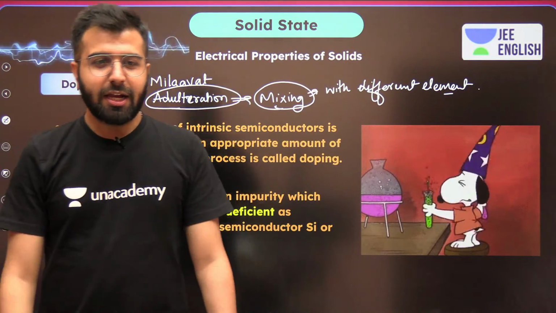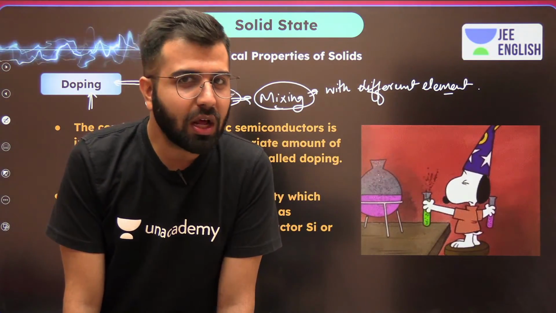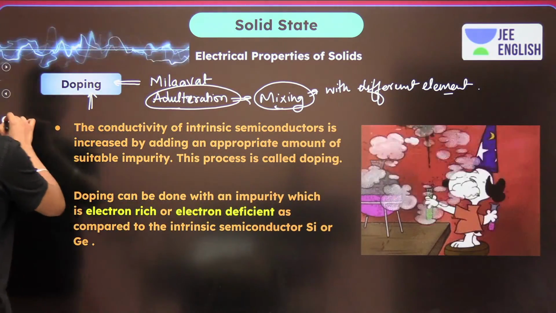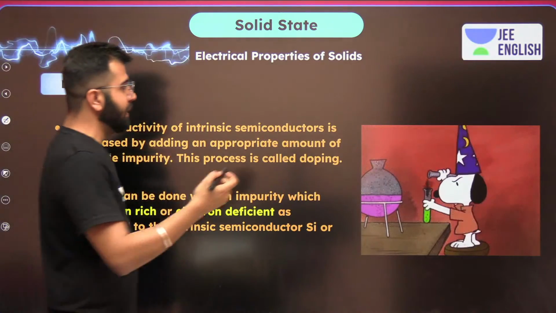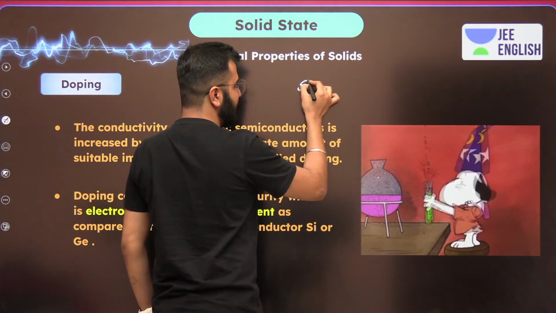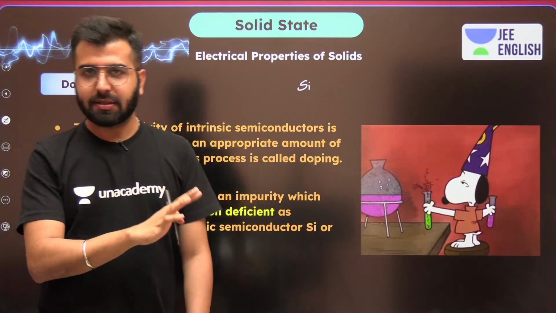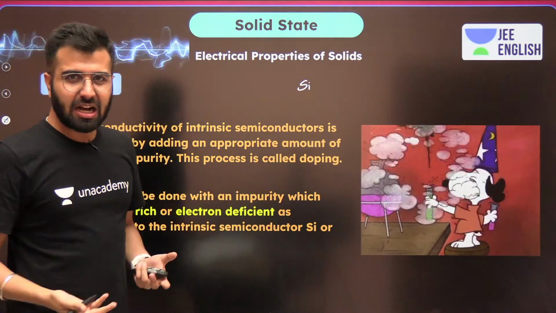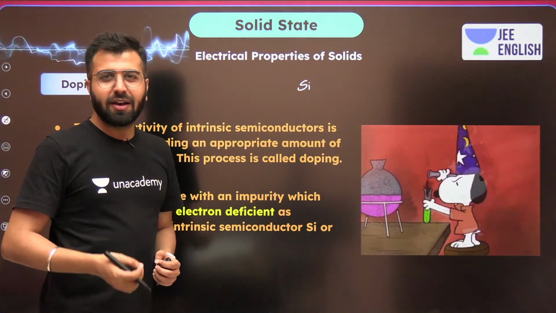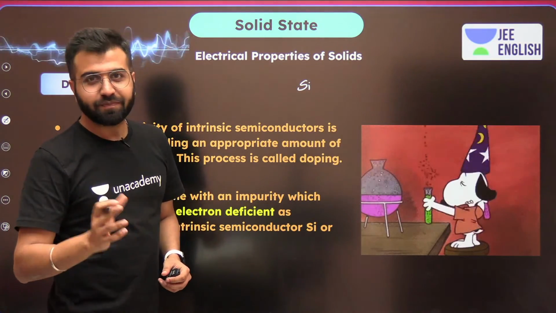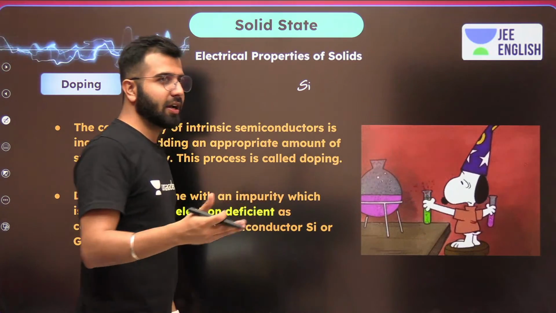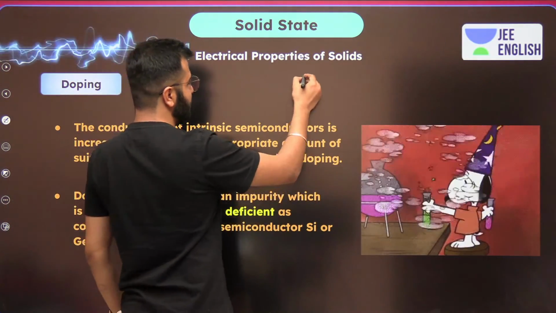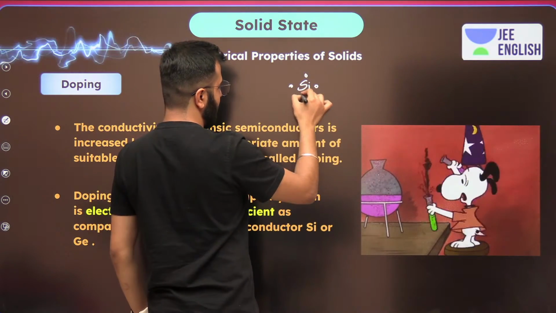Mixing with the different element. And now what are we going to talk about? Now guys, pay attention. Whenever we talk about, let's say, silicon, how many valence electrons does one silicon have? It belongs to group 14, the carbon family. So just like carbon, even this is going to have 4 unpaired electrons. Ultimately it is going to be 3s2 3p2. So over here, 1 1 1 1.